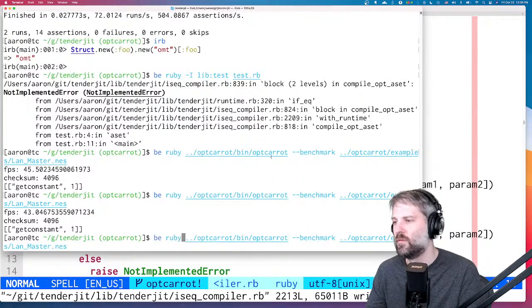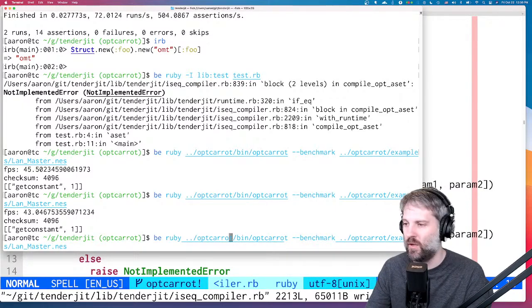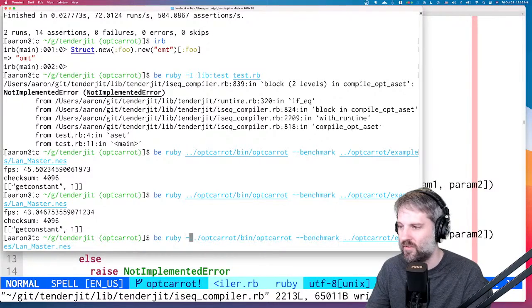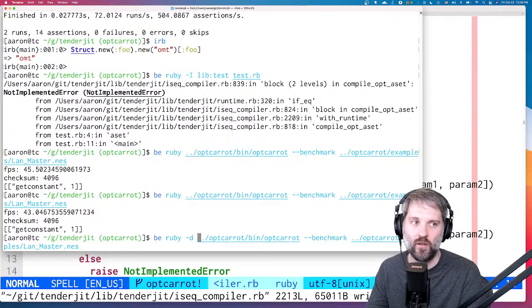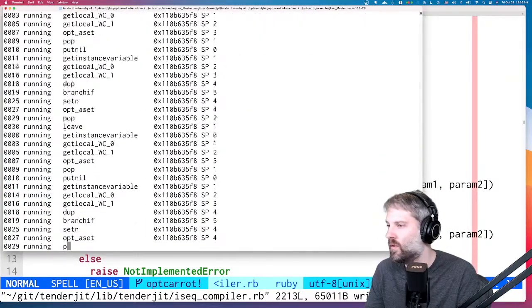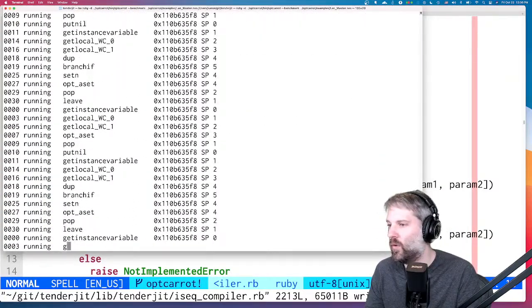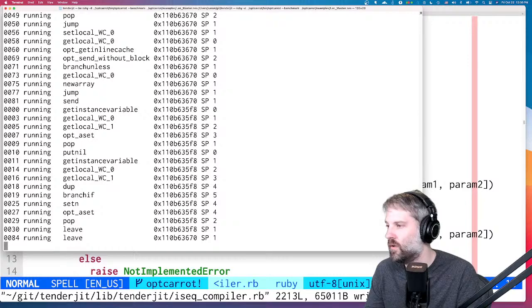Okay. I don't know. Let's run optcarrot with debugging on. I added a thing to TenderJIT that if you run Ruby with debugging enabled, it'll show you all of the instructions it's executing. So maybe we can find an issue here. Wow. Running a lot of instructions.